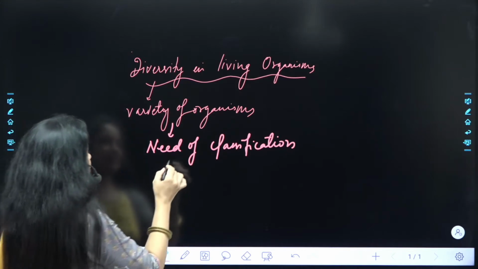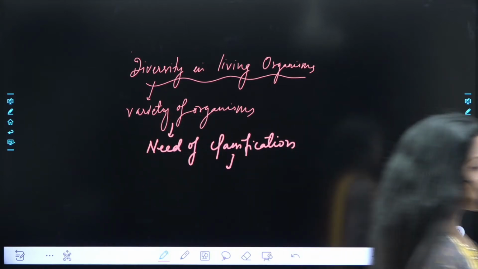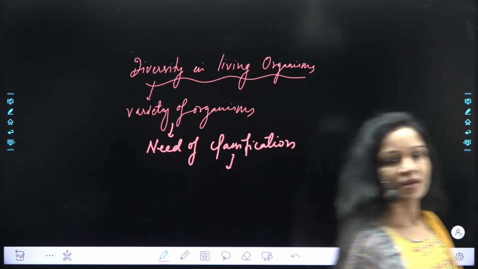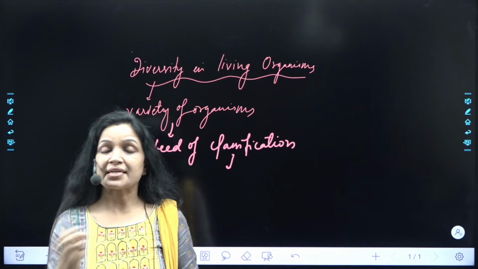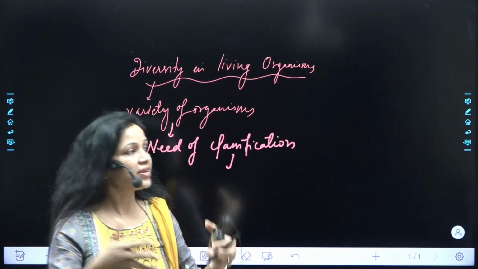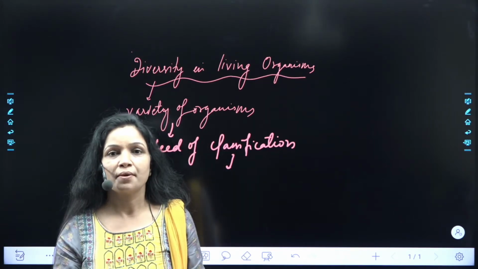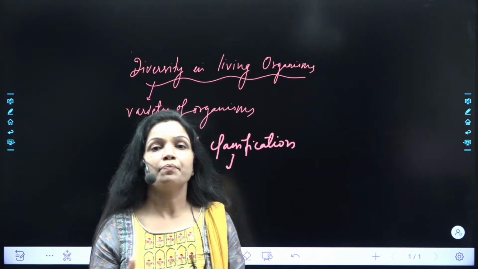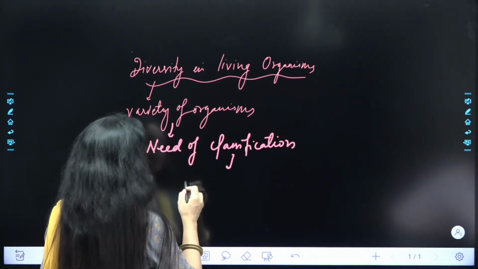Now, what does classification mean? Classification is a practice of classifying the organisms. In what manner? That is all about classification. So basically, classification is the arrangement of organisms into sets or groups based on their similarities and dissimilarities between them. So please note down in your books, what is classification?